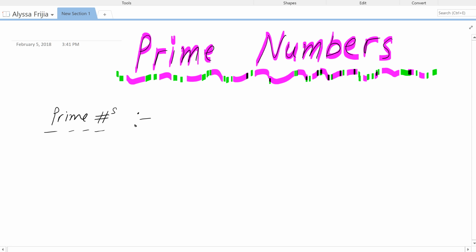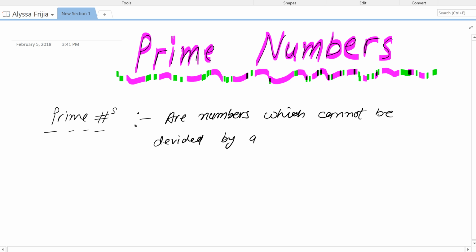So the prime numbers are the numbers that cannot be broken down any further, which cannot be divided by any other numbers except itself and one. Except one and itself.